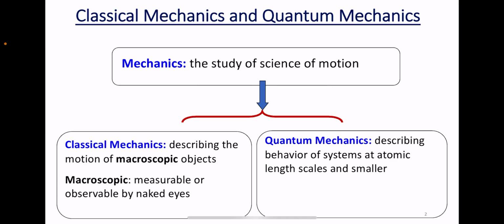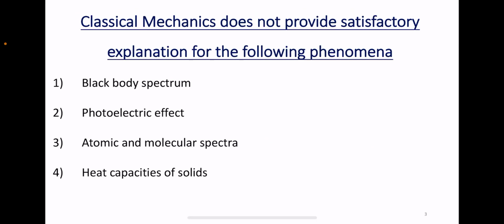Quantum chemistry is the study of molecular structure or electronic transitions of atoms or molecules using the Schrodinger wave equation. Mechanics is mainly classified into two types: classical mechanics and quantum mechanics. What are the limitations of classical mechanics, and what is the need for the development of elementary quantum mechanics? That was understood in this session.